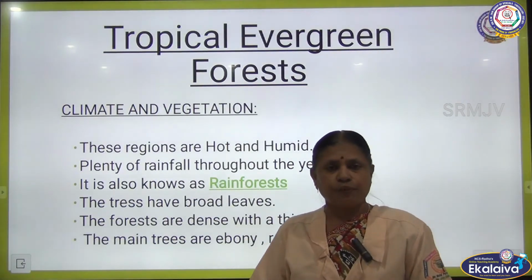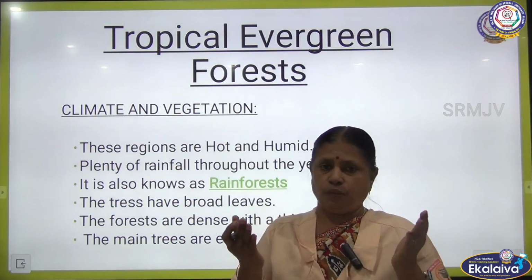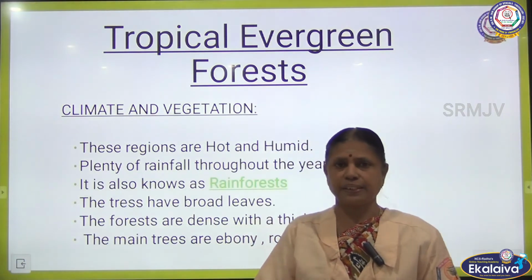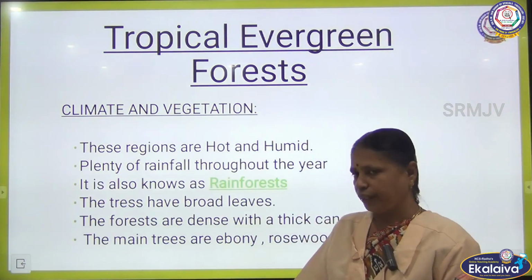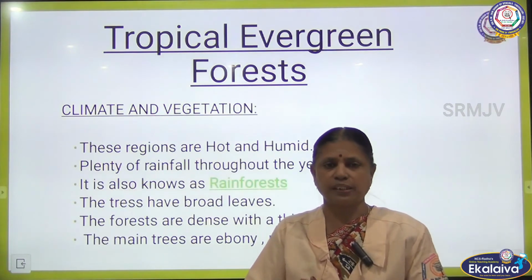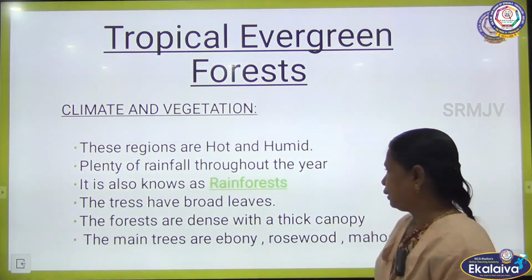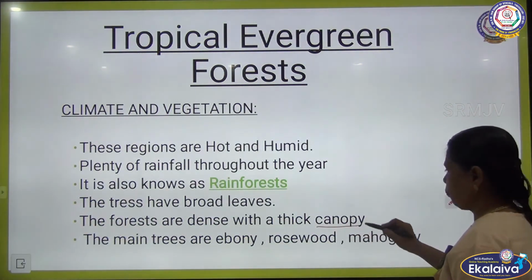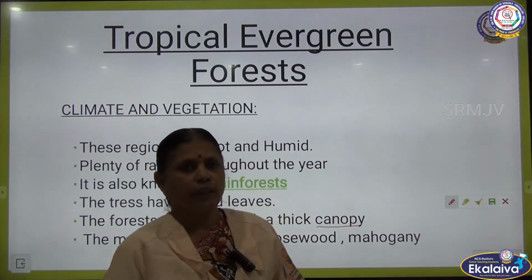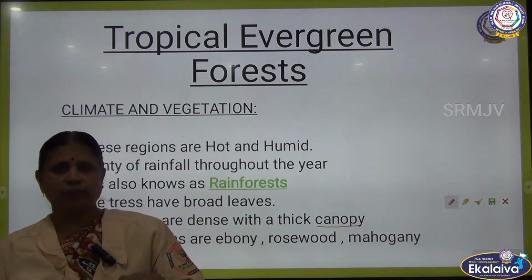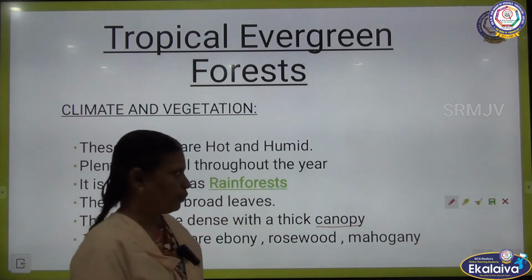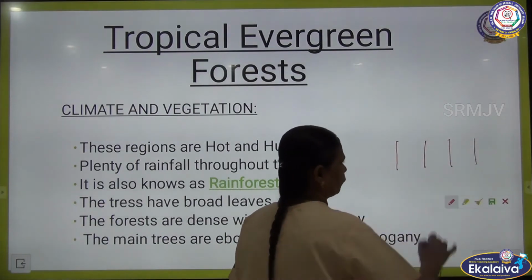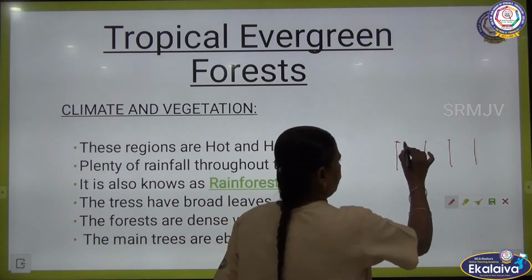And in this forest, the trees will have broad leaves because they are getting a sufficient amount of water and good temperature is there. So, the leaves will be very broad and the forest is very dense. Dense means the forest is very close, with thick canopy. What is the meaning of canopy? For example, to avoid the sunlight on the earth, we will make a shed. To make a shed, 4 pillars are laid and we will cover with a shed.